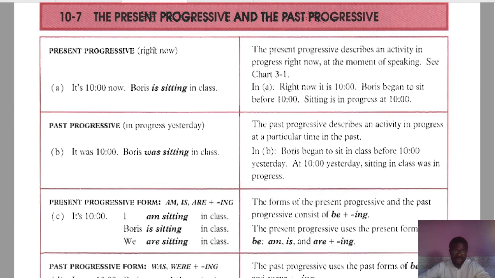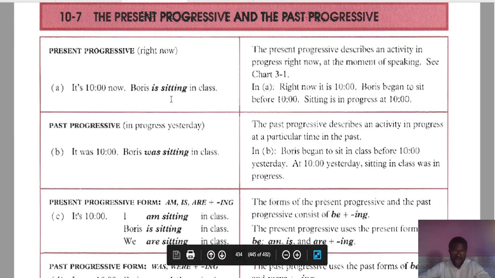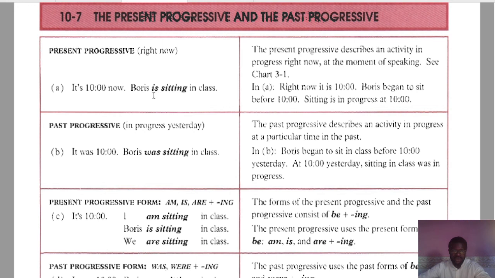So here, present progressive means the activity or the action that is happening right now. It is 10 o'clock now. Boris is sitting in class. When we're dealing with our present progressive, we usually use our verb be, then the verb plus ing, and that is exactly what happened here. We're using is for Boris. Sit is our verb, and we're using the ing form of it. And because sit is a one-syllable word, we have to double the last letter before adding our ing.